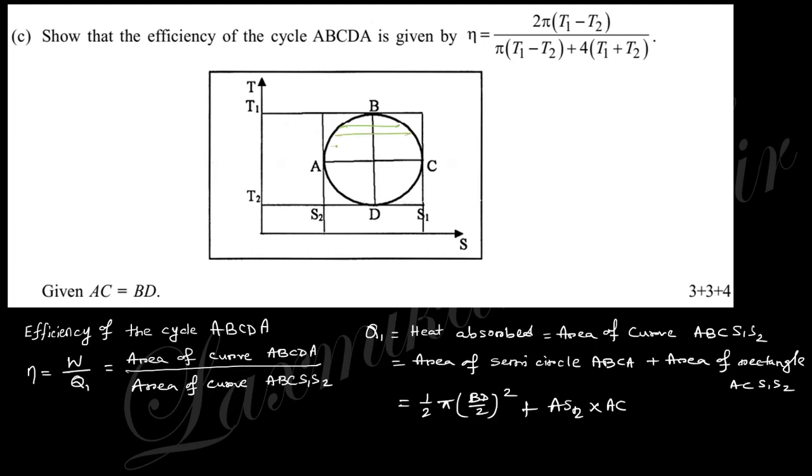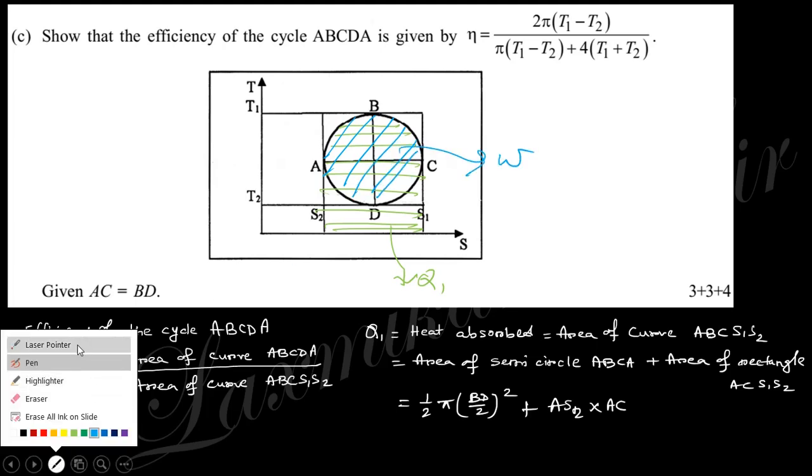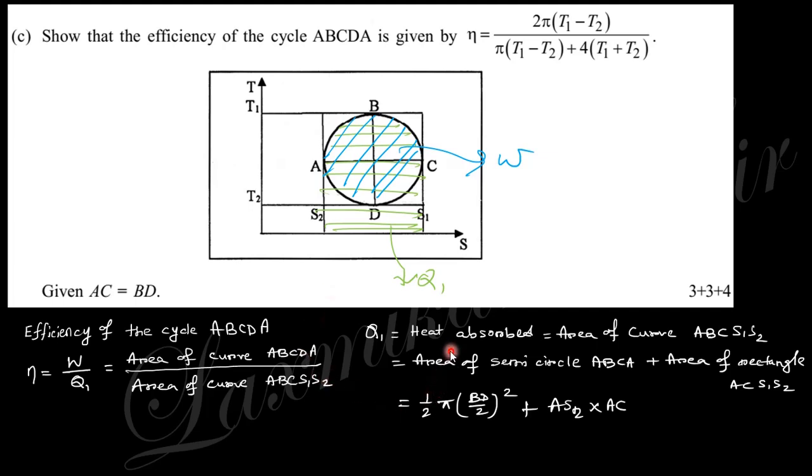This total area will be the Q1, and this portion only, this area of the circle only W. So just find out this area from the geometrical expression and put this value. Okay, so in case of Q1 there are two parts, that is the semicircle and the rectangle. The area of the semicircle is half pi radius square, radius is half of BD, and this is the rectangle.